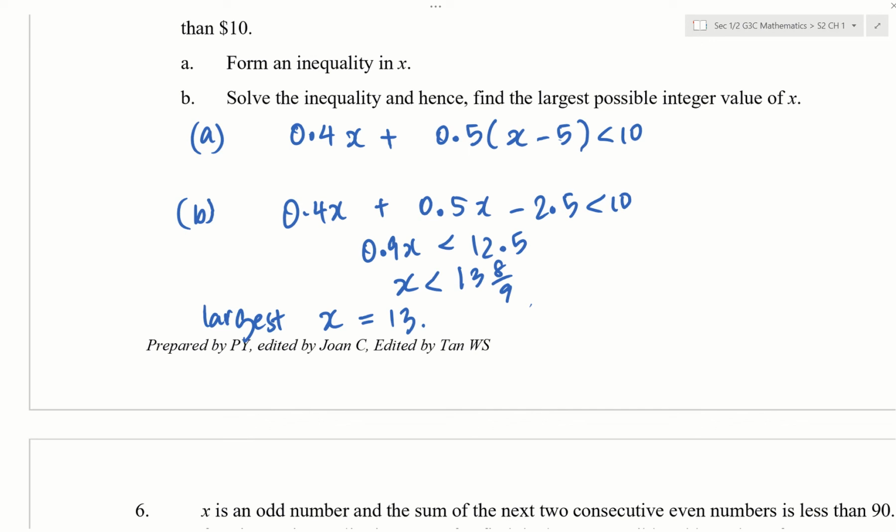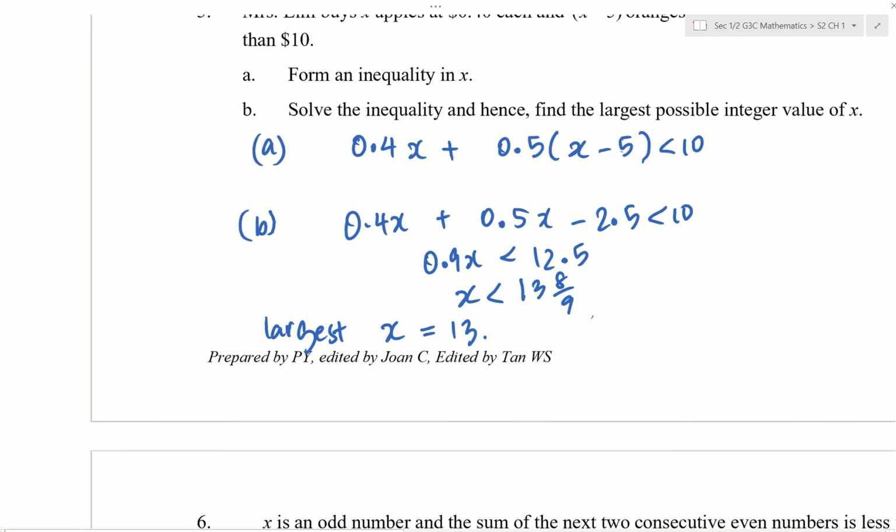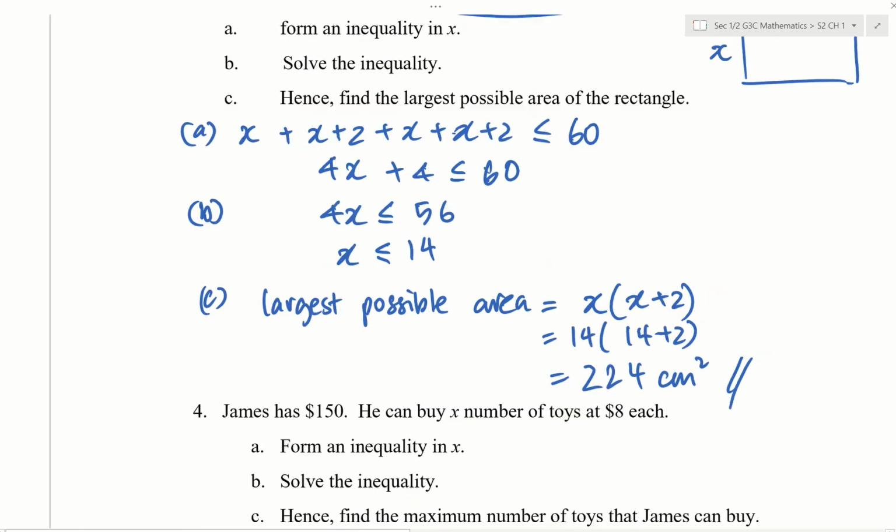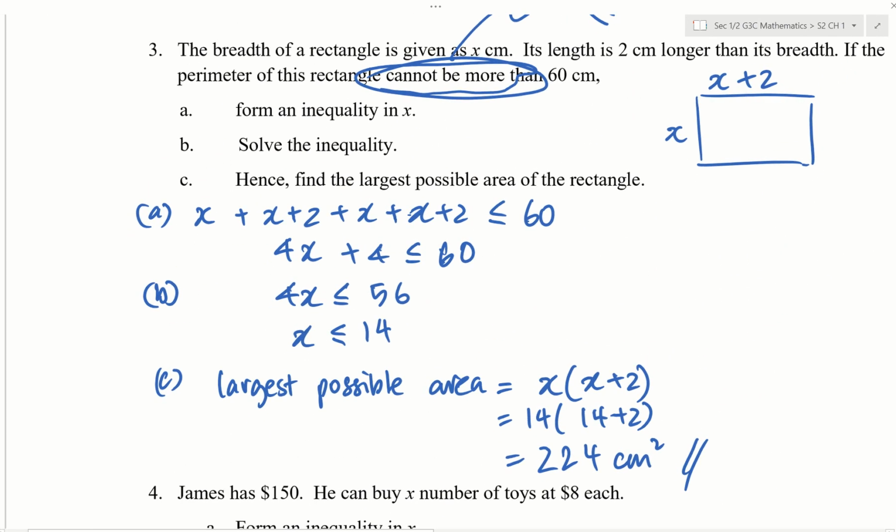Then I want you to look at the previous 3 questions that you did. Look at the last part. What did they ask you to find? Okay, let's start at question 3. Find the largest possible area. Okay, largest possible area. They look back at the inequality.